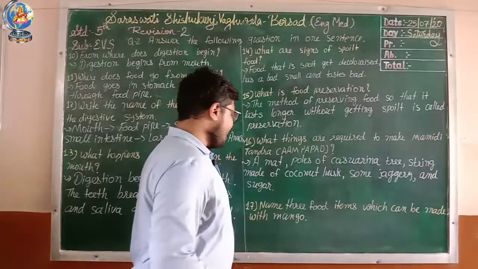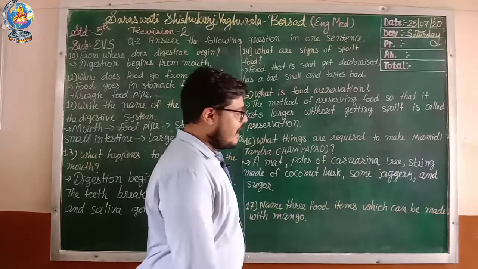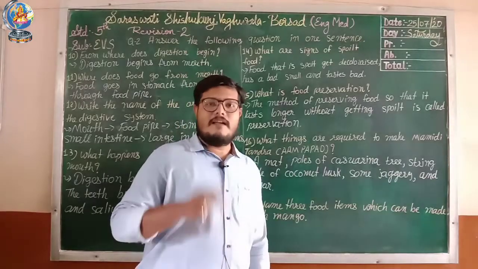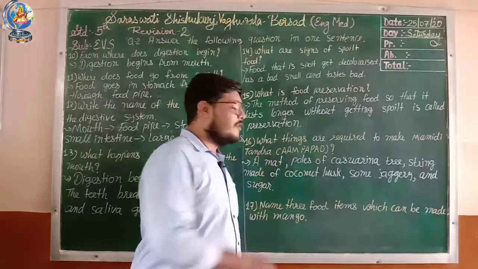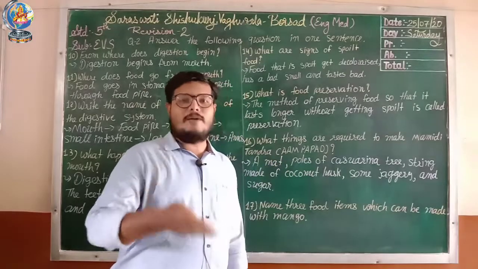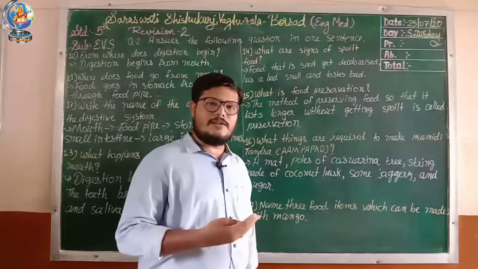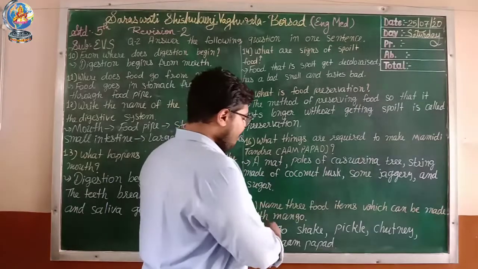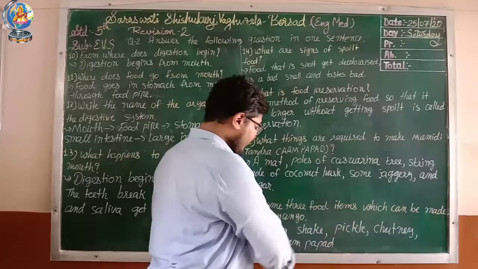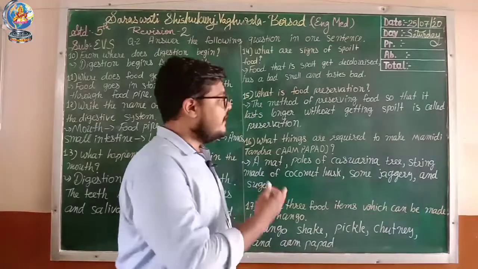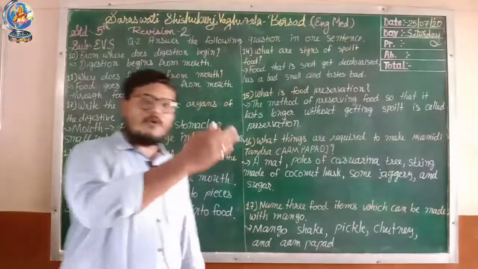Okay, let's see question 17. Name three food items which can be made with mango. That is chutney, pickle, aam papad, and the fourth one is mango shake. I have told you about four food items, you can write three. Let's see the answer: mango shake, pickle, chutney and aam papad. This many food items you can make with mango. So just take a look at all the answers.